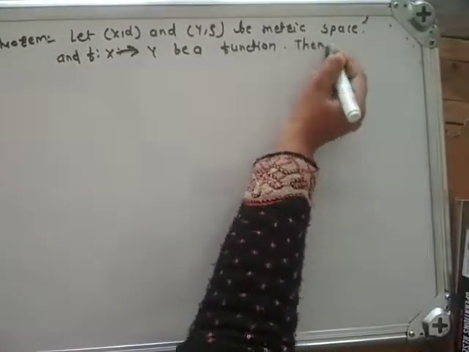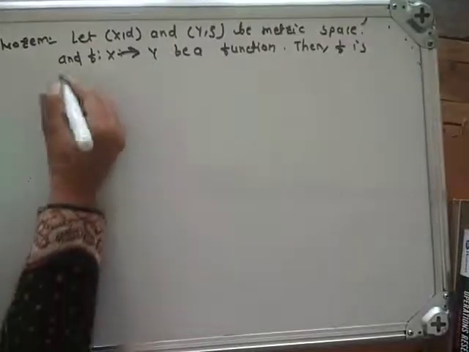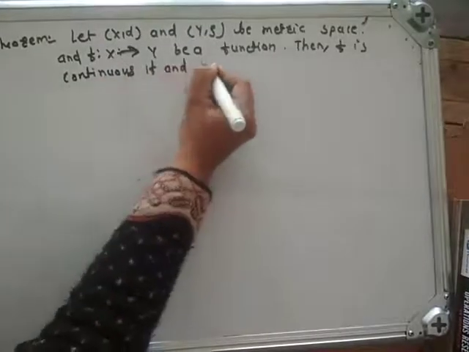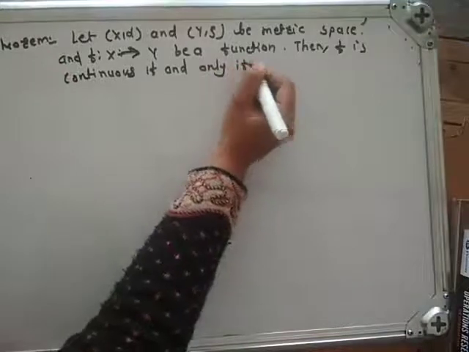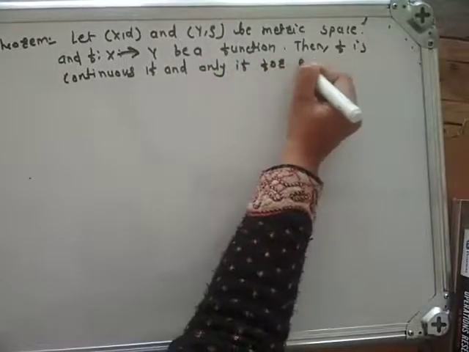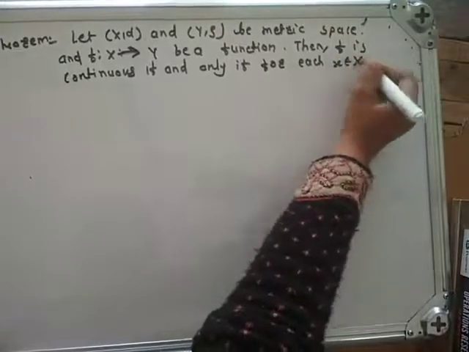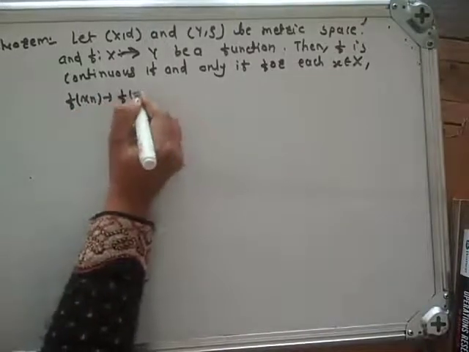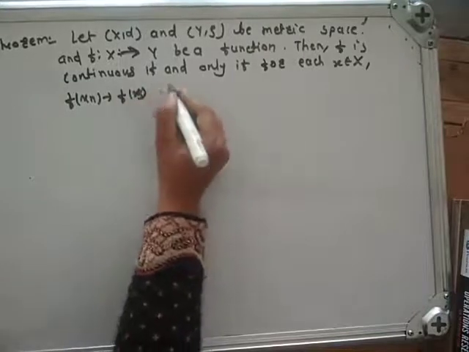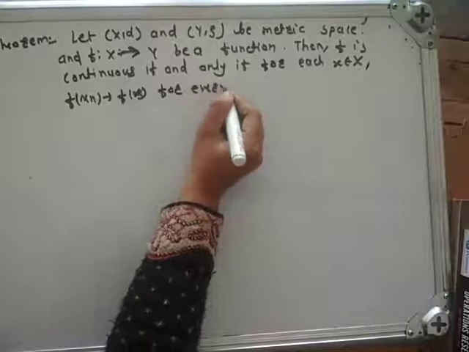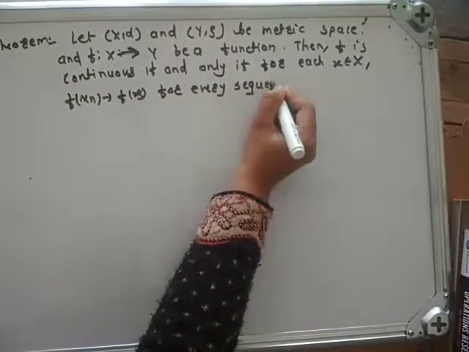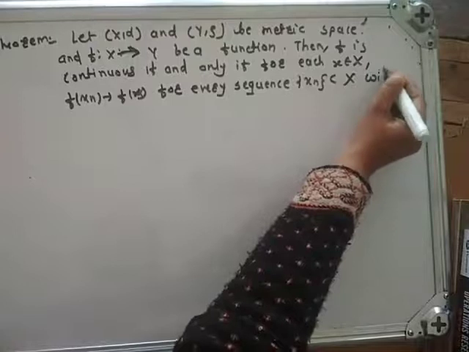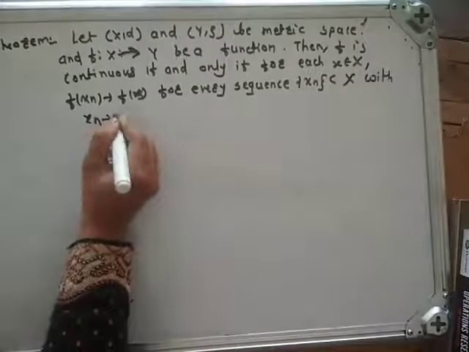Then f is continuous if and only if for each x belongs to capital X, f of xn converges to f of x for every sequence xn in capital X with xn converges to x.